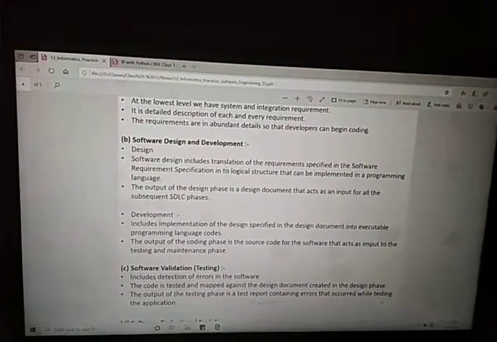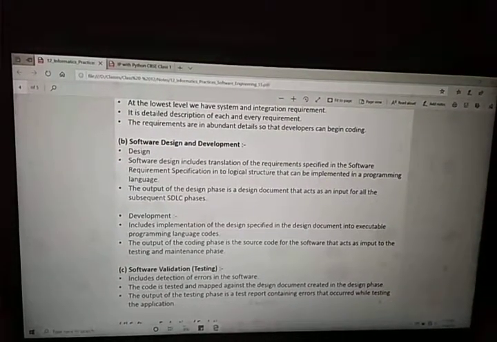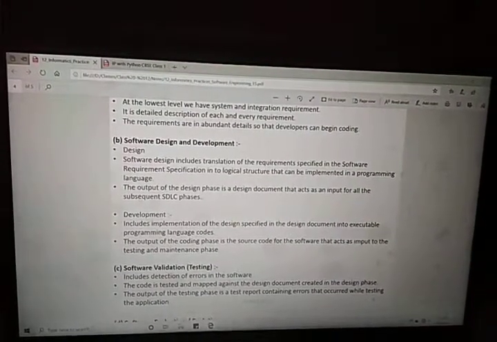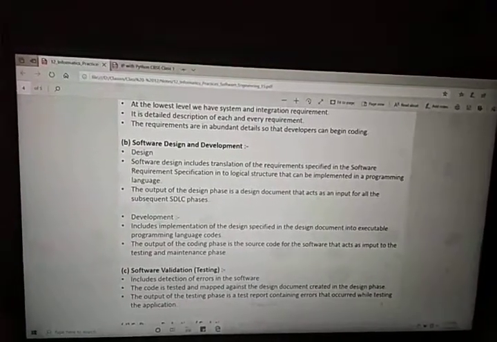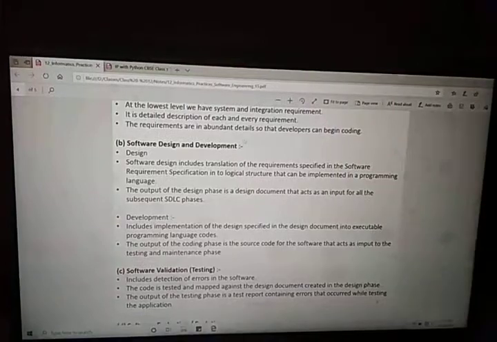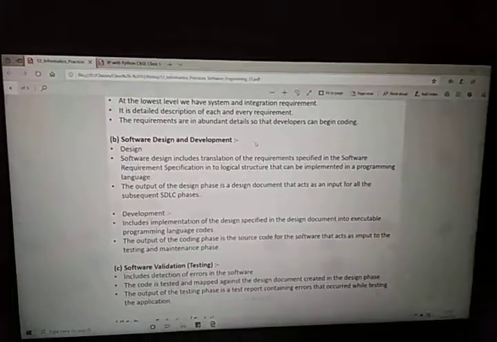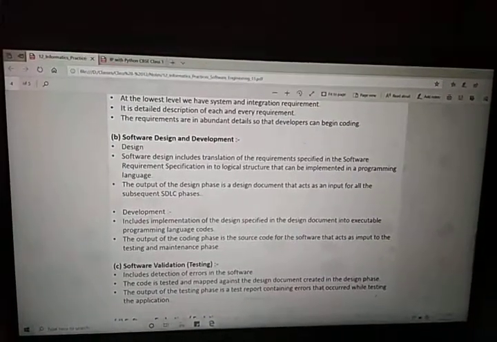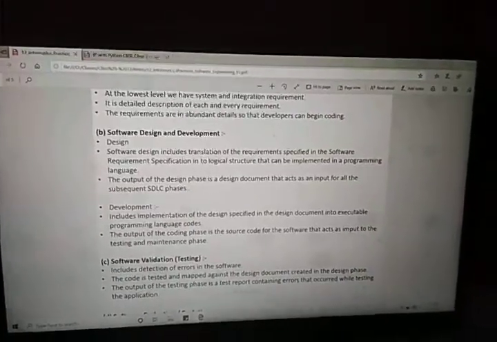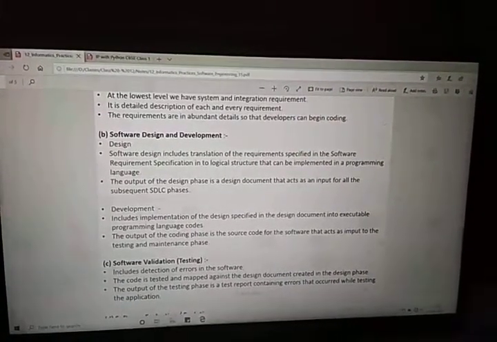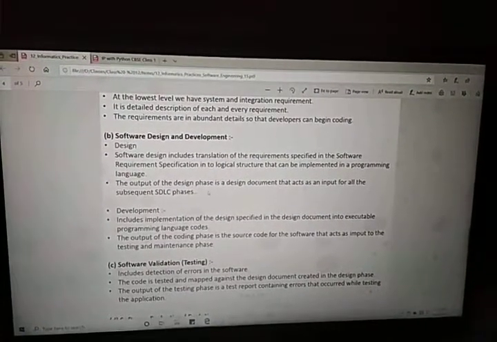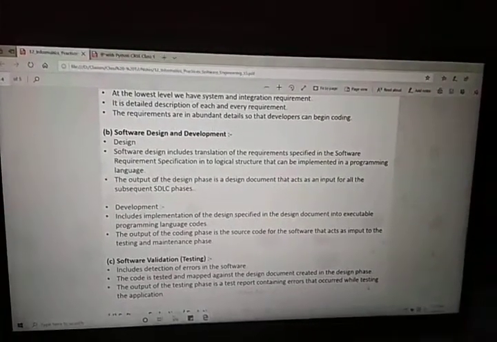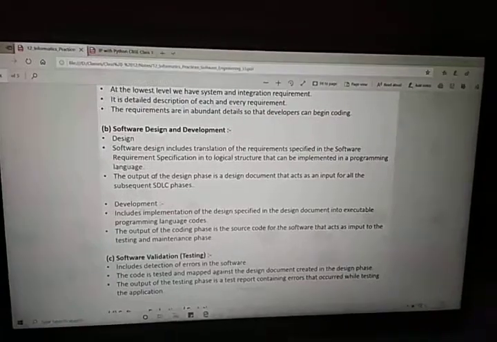Into a logical structure that can be implemented, meaning how the modules are going to interact, like the use case diagram we created. So what we are doing, one module and two module. After clicking on bill payment, the functionality will move to validating his or her credit or debit card. If the credit or debit card is correct, then the money will be deducted and sent to the bank. In the same way, if you are canceling the booking, then your money will be refunded to your account. These things are integration, how the modules are interacting with each other. These things are decided in the design phase.